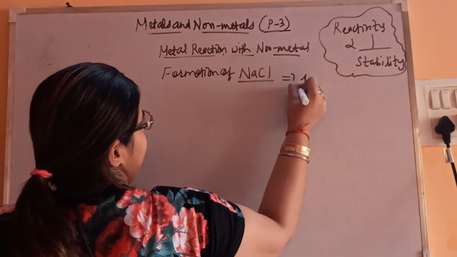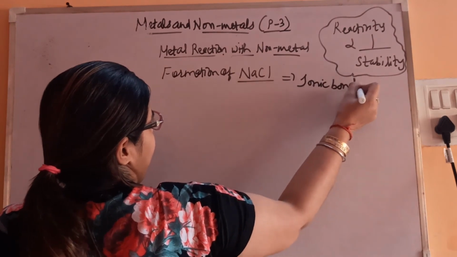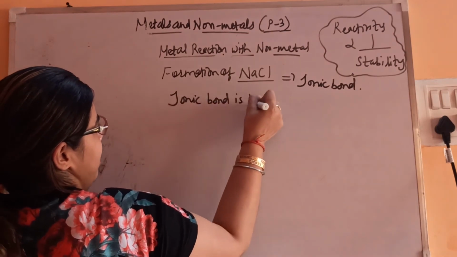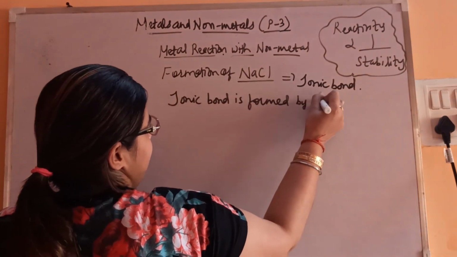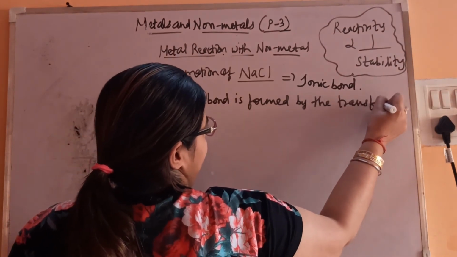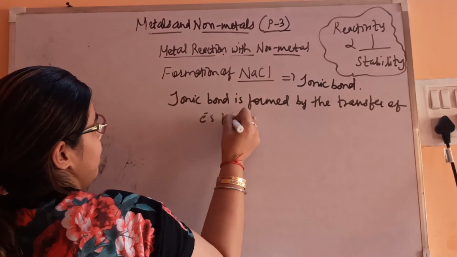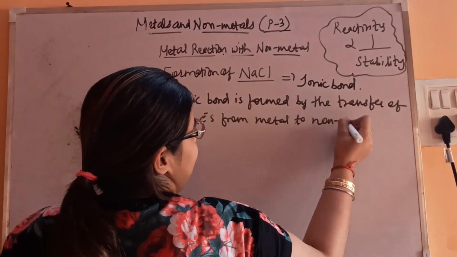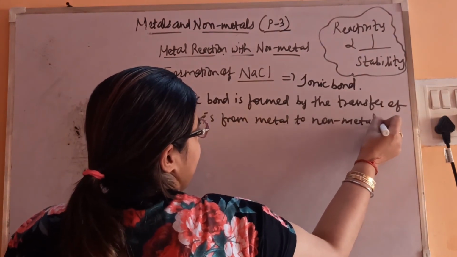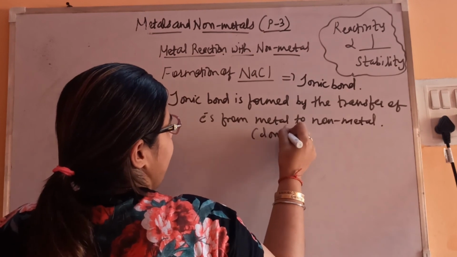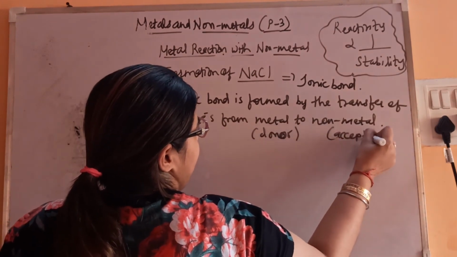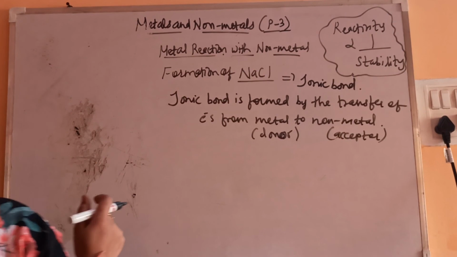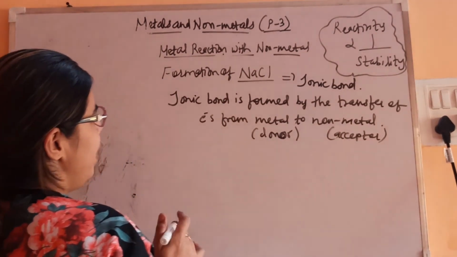So it's an ionic bond. An ionic bond is formed by the transfer of electrons from metal to non-metal, meaning donor to acceptor. Fine.